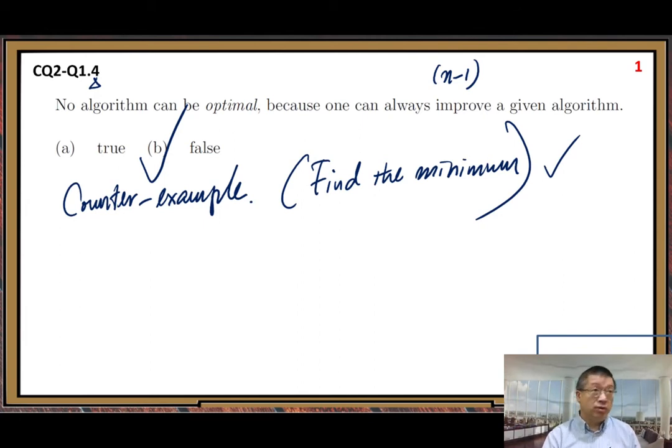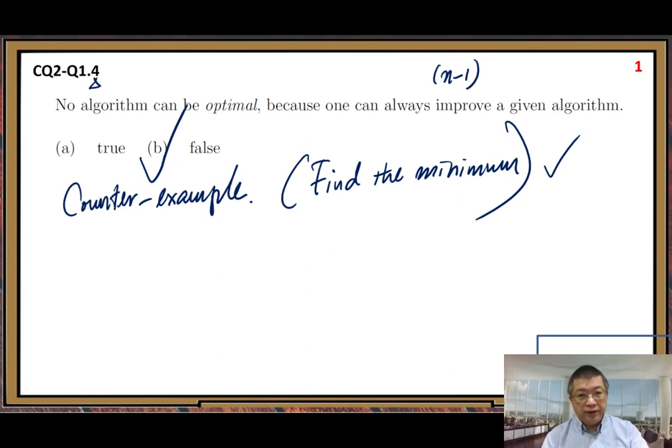You may not be able to. Sometimes some algorithm is already optimal. It's already the best that everybody can get. So nobody can improve it. That's possible, because we have concrete examples. All right, so that is the first question.